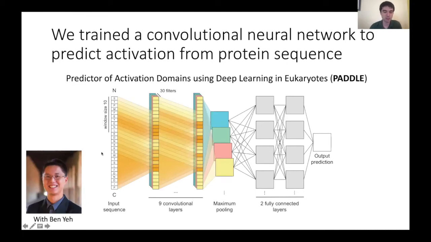We have convolutional layers that have a window size of about 10 amino acids, in total 9 convolutional layers. We do maximum pooling along the sequence at the end, and then there are 2 fully connected layers that give us the output prediction. And we called this network PADDLE, which stands for Predictor of Activation Domains using deep learning in eukaryotes.